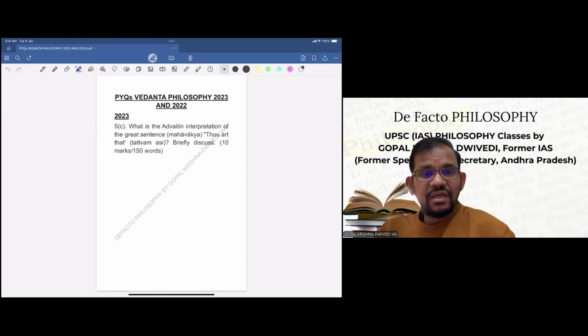This question, 5C, if you see the 2023 paper: what is the Advaitin interpretation of the great sentence, the Mahavakya, "Thou art that," Tattvamasi?